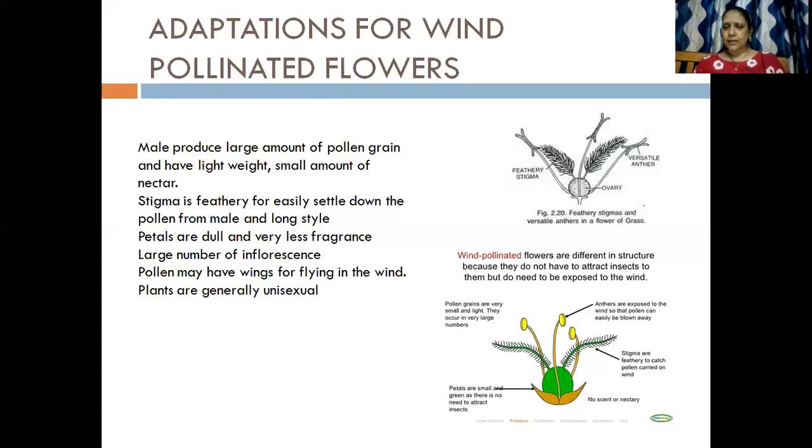Another example that is shown here is of grass, wherein you would see the anthers. They're versatile. That means they are attached at the tip of the filament, which is pointed, and the anther lobe is just touching the tip of the filament, so that when the wind blows, the anther lobe is blown away and releases the pollen grains. So it is very light and very lightly placed over the tip of the filament. Clear? Okay. So we go to the next one.